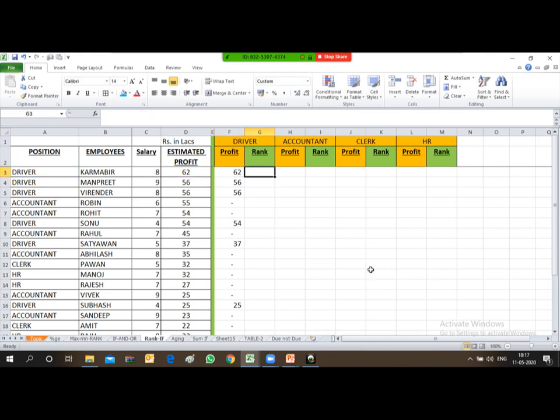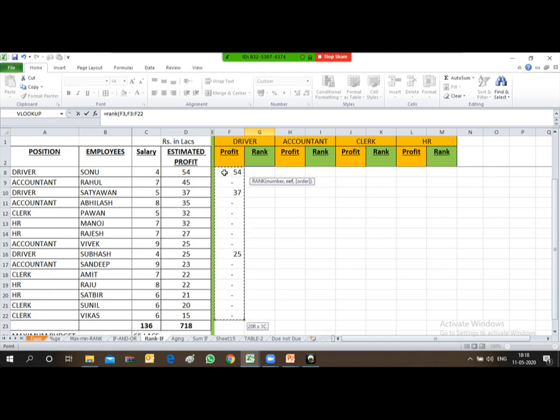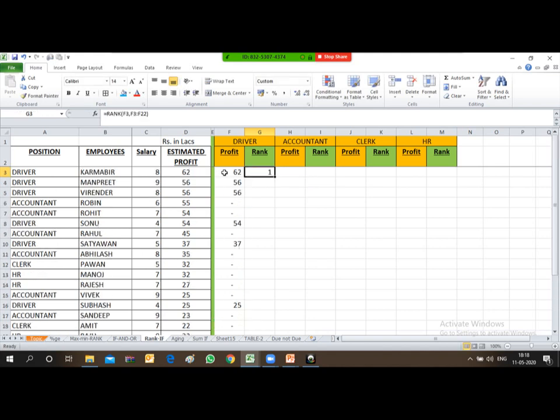So now friends, for this I need to put the rank for the expected profit to be achieved by each and every employee. So rank I want to put. We have already learned the rank formula. So for obtaining rank, first put the number. So the number is the first cell, that is 62. Put comma, after comma provide the range. So I'll just provide this range and put bracket. So the range is there. This formula is obtained.